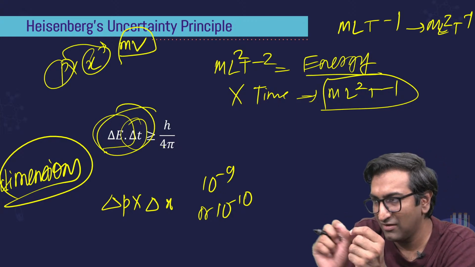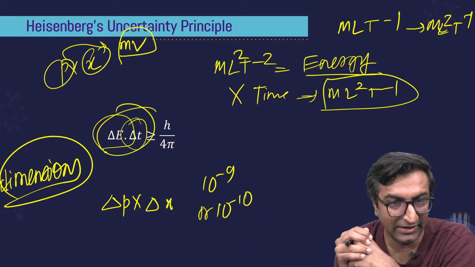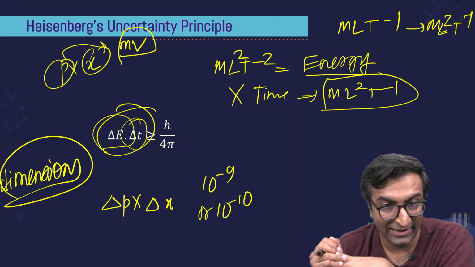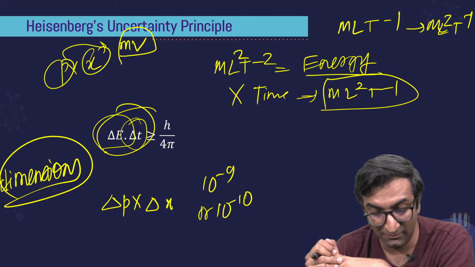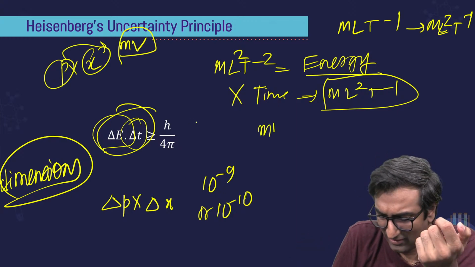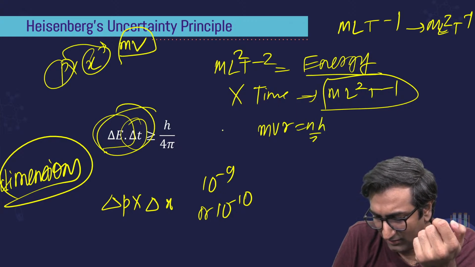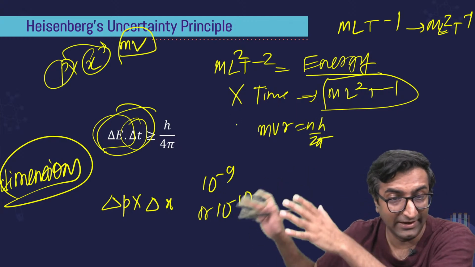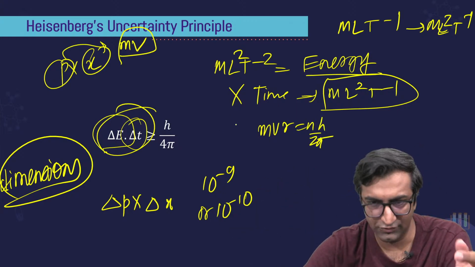इतने छोटे time gap में energy बदल रही है, कुछ हो रहा है. ठीक है. If you want to talk about angular momentum, Mr. Shorts, that also has to do with quantum mech ideas. It's mvr equal to nh by 2 pi, right? We have done those derivation boards. Please check it out. Shorts, go to those links. Shorts is talking about it.